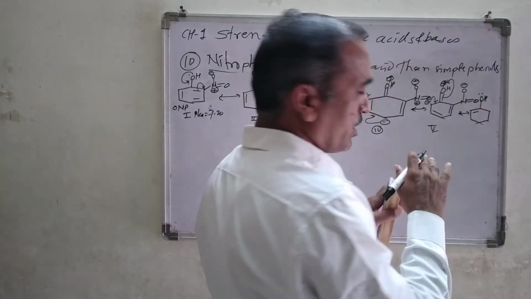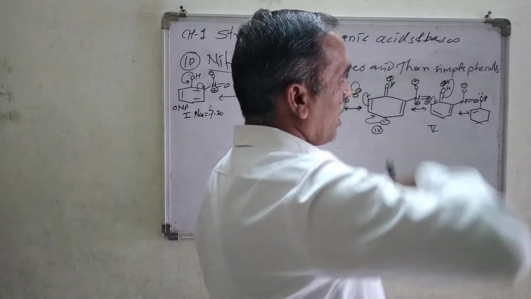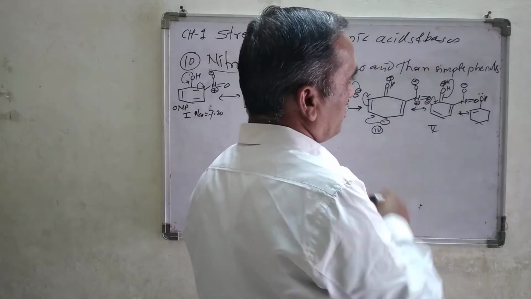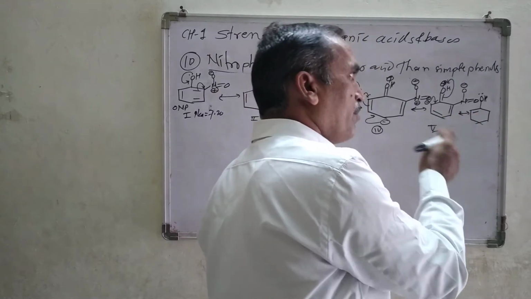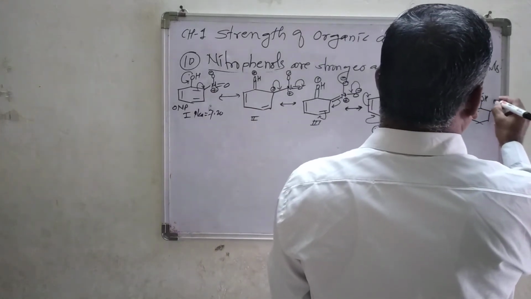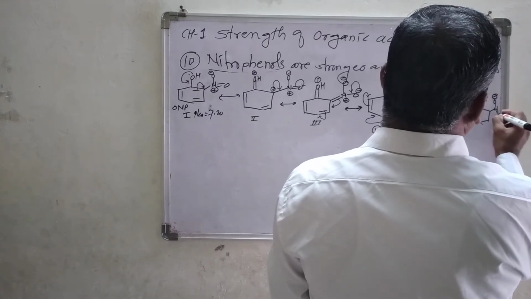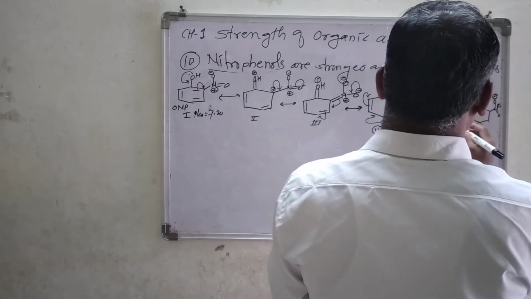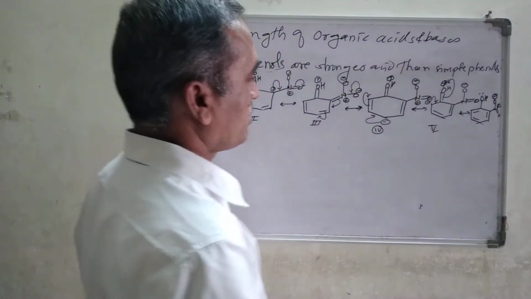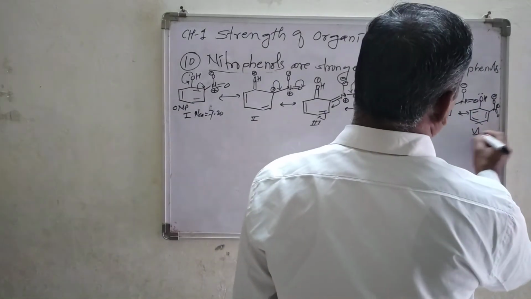This negative charge, after traveling through the double bond and coming on its original position, and here we are getting O minus. The double bond O positive charge still remains as it is. This double bond and this double bond, they are as it is. This is structure number 6.